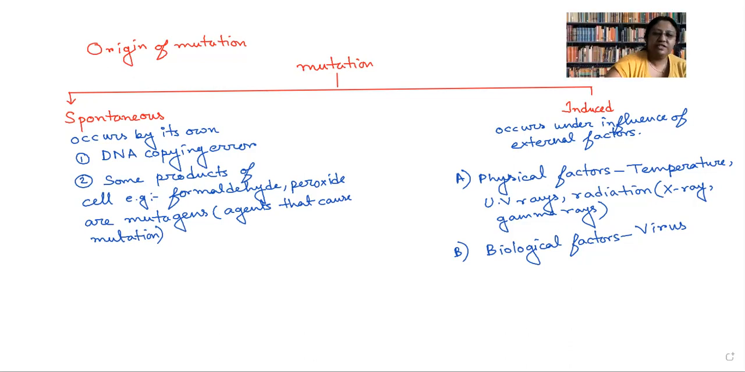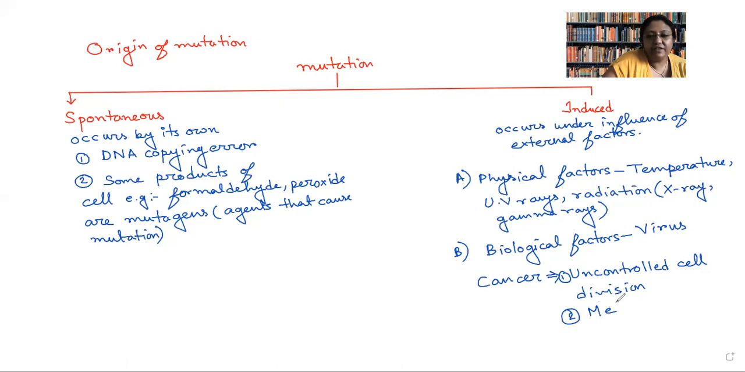You are not reaching the main point that you are supposed to. Cancer means uncontrolled cell division. This is the main characteristic of cancer. Two characteristics: one is uncontrolled cell division, and the second thing is they spread very easily. That is called metastasis.